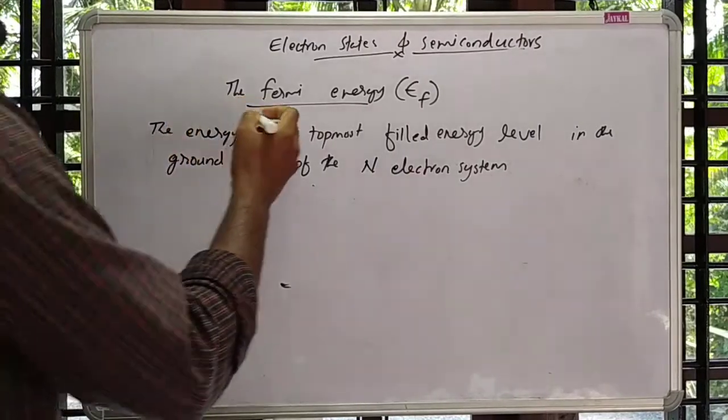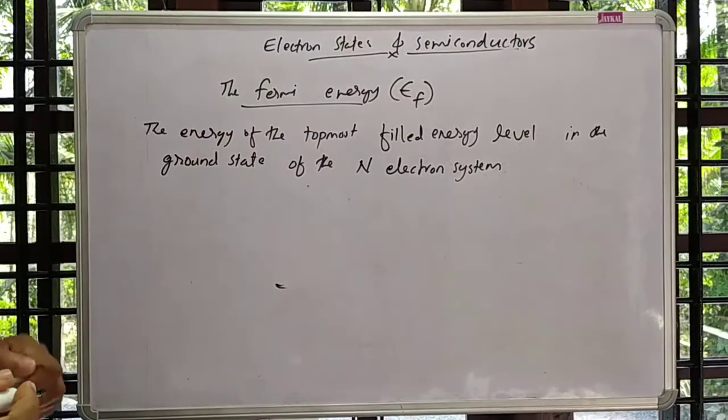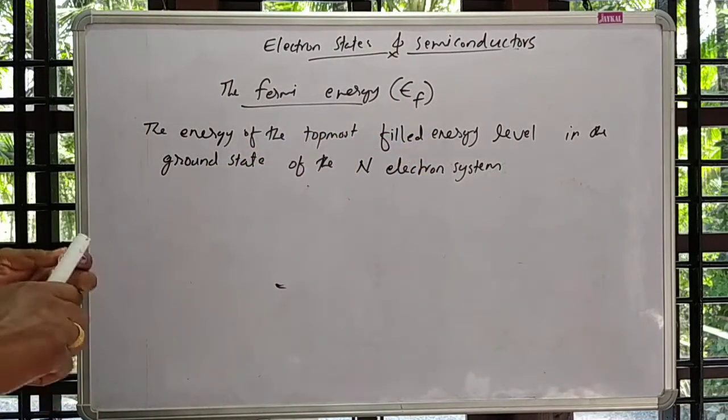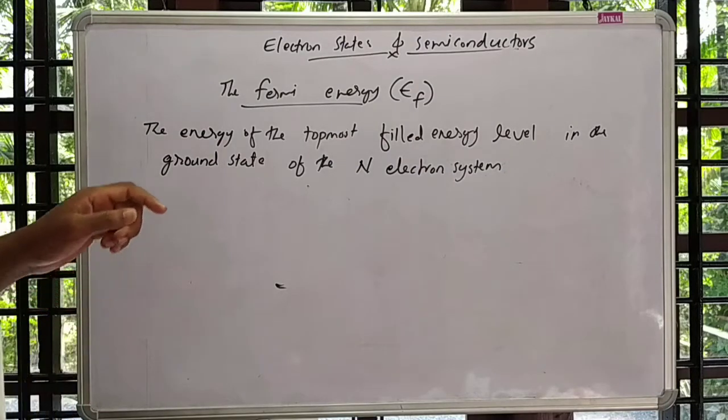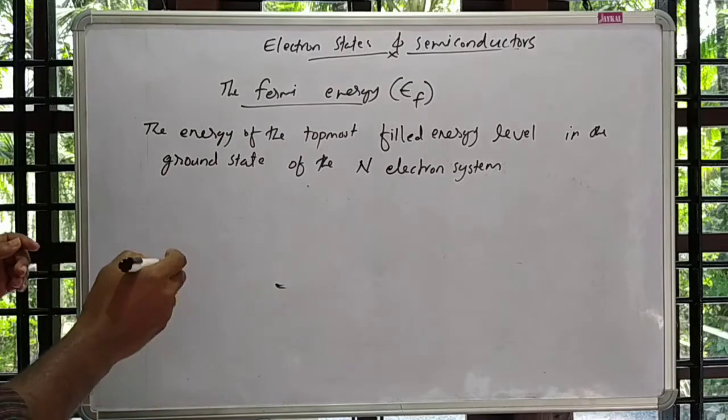Now let's define the Fermi energy. The Fermi energy, denoted EF, is the energy of the topmost filled energy level in the ground state of an n electron system. When we are considering the ground state of an n electron system, the Fermi energy is the energy of the topmost filled energy level.